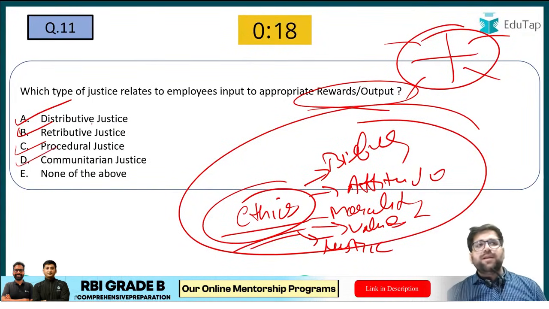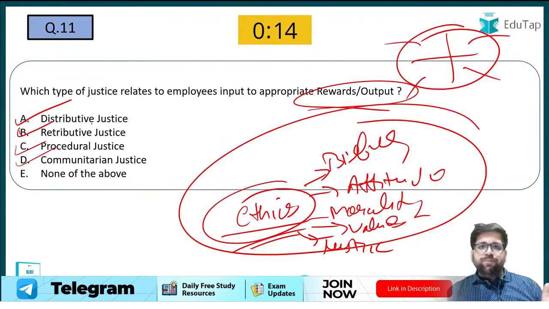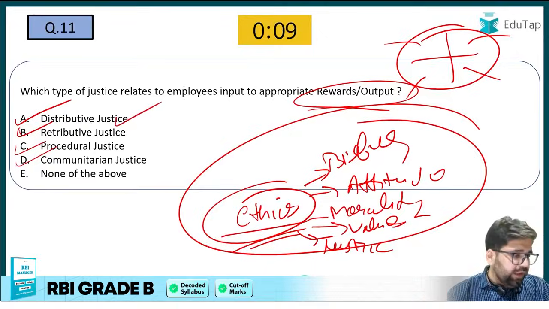Communitarian justice is, for example, when you are giving a certain type of advantages to a particular society. So that is an example of communitarian justice. Yes, the correct answer of this will be A.